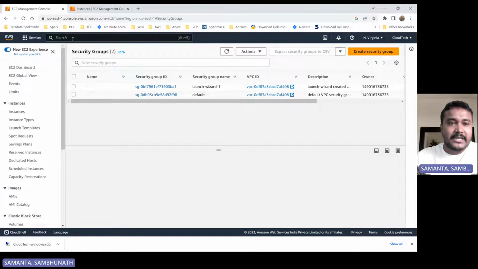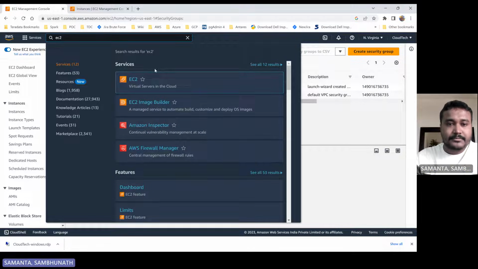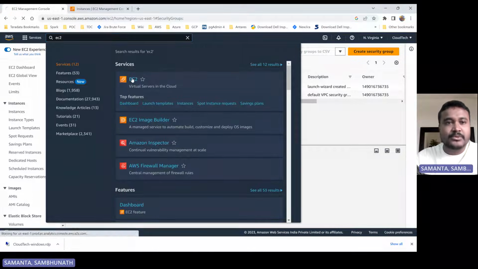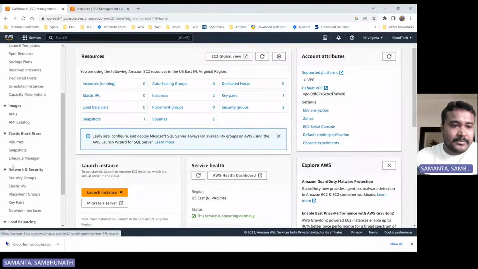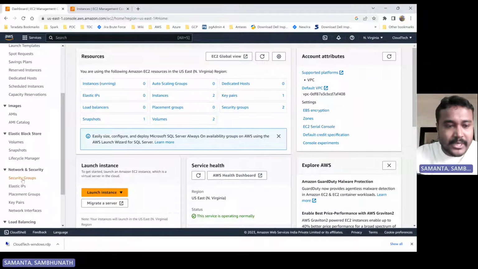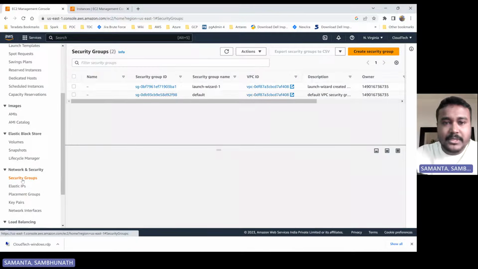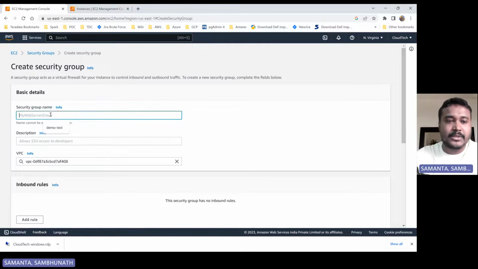If you search for EC2 here, in the search box, and check the Network and Security section below, here we have an option called Security Groups. If you click on that, I have some default security groups and some created security groups. We can create a security group here. Let me give the name, suppose.